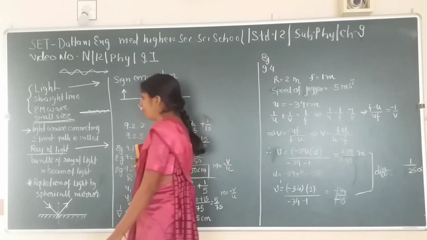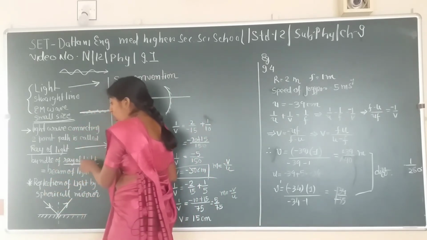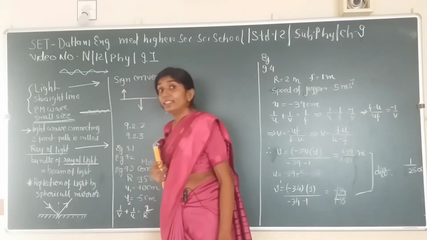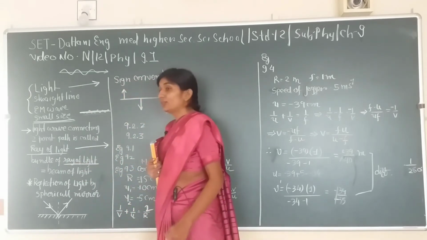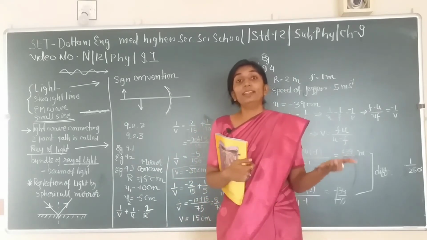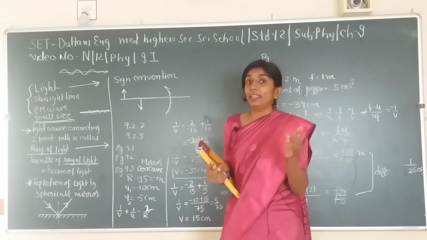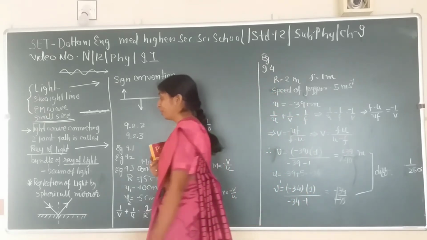A bundle of rays of light is considered to be a beam of light. So whenever we are calling it a beam of light, that means we are talking about a bundle of rays of light.